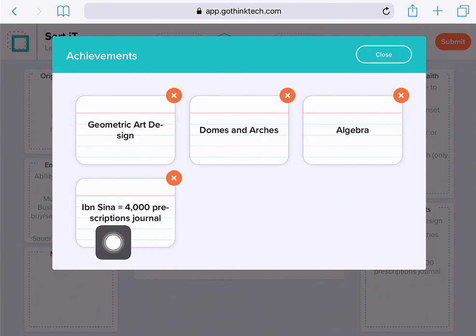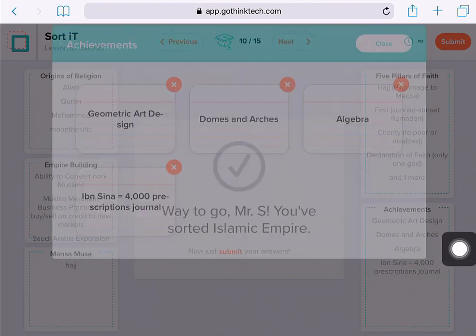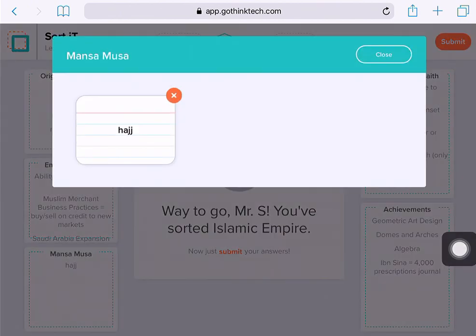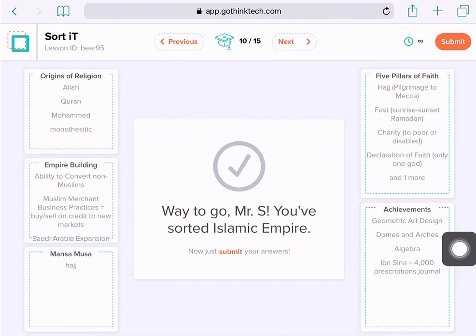And here we also see Ibn Sina, who had made over 4,000 prescriptions in a journal. So we're starting to see the medical field really expand, and the fact that these are being written down and studied by others will be significant. So those are, one last bit about Mansa Musa, and of course he made the famous Hajj, or pilgrimage, to Mecca. So hopefully this is helpful in talking about world religions, and you can go ahead and practice with any of the codes that your teacher may have given you.